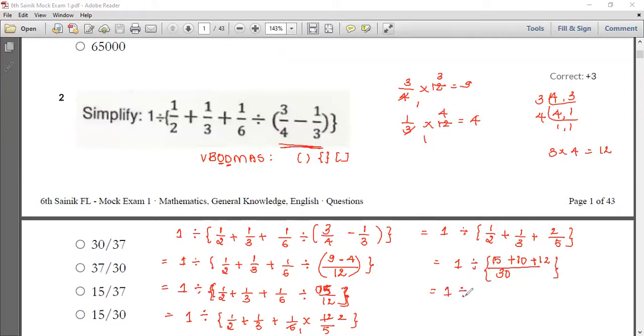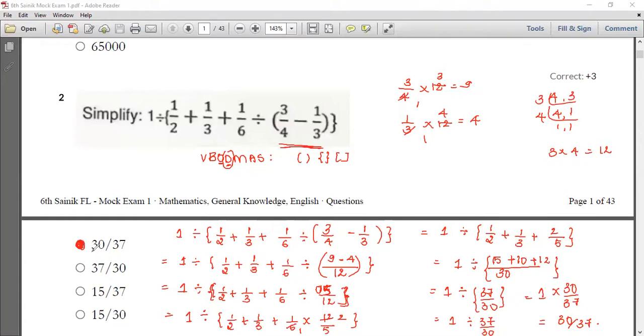Now 1 divided by (15 + 10 + 12), you get 37 divided by 30. Let this stay in the bracket again, which is equal to 1 divided by 37/30. Now we go with the division: 1 into 30/37, which is equal to 30/37 itself. So 30/37, option A, is the correct answer here.